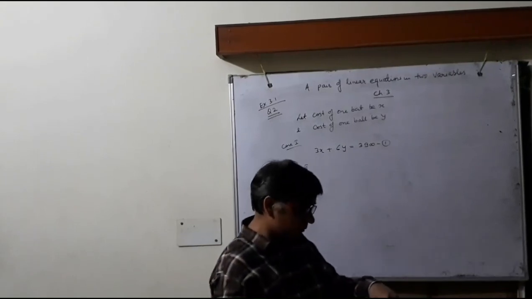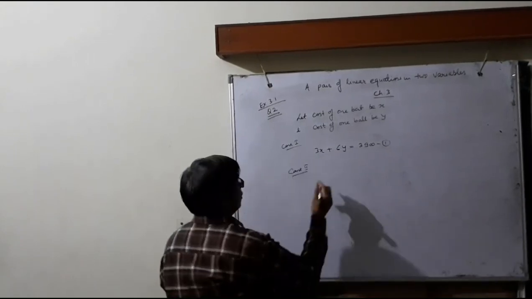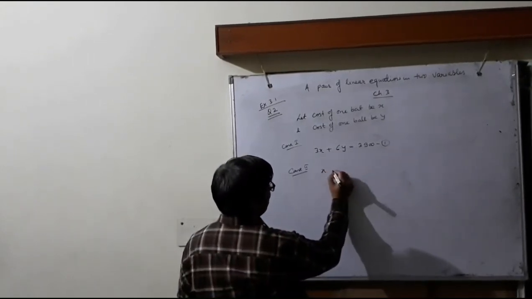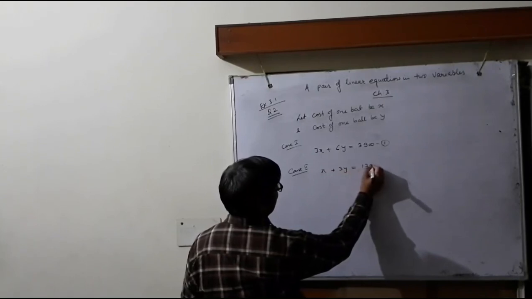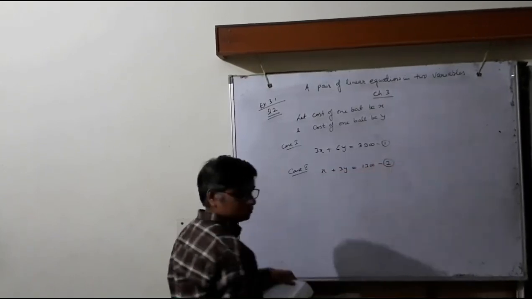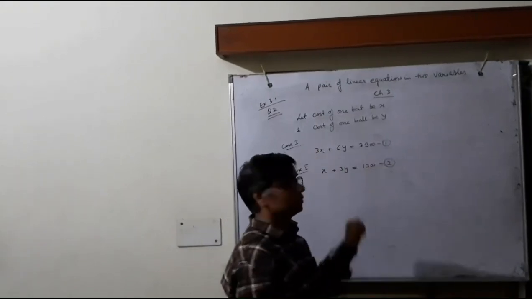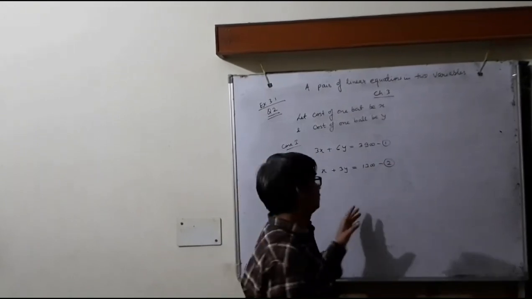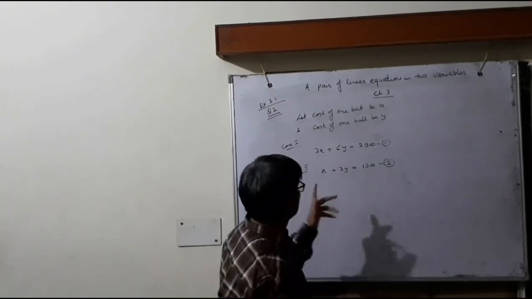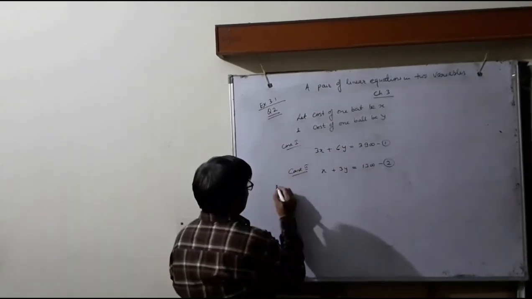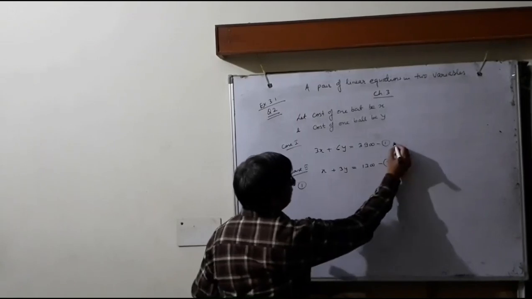Case second. Let us see, she buys another bat and 3 more balls of the same kind for rupees 1300. Now the cost of one bat is x and the cost of 3 balls is 3y, equals to 1300. This is equation number 2. Okay, this is the algebraic representation of this situation. Okay, now we represent this situation graphically from equation 1. This is the algebraic representation.